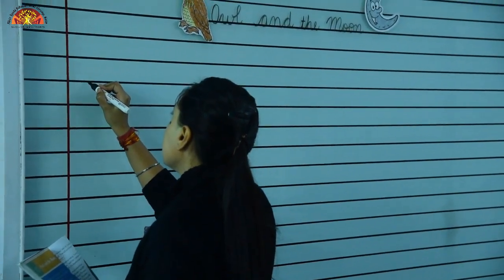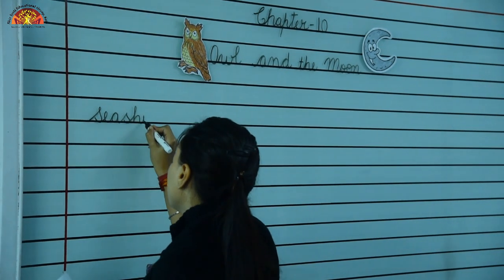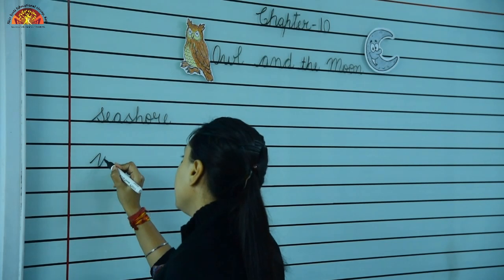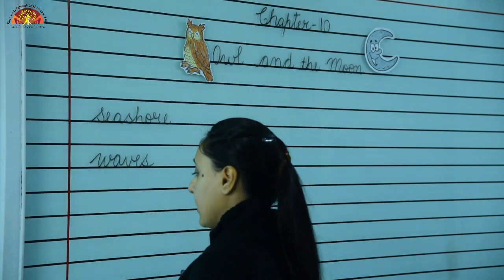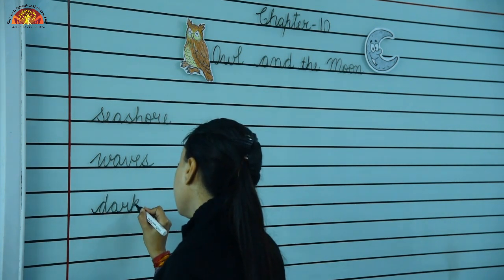Number 1 is seashore, S-E-A-S-H-O-R-E, seashore. Waves, W-A-V-E-S, waves. Then dark, D-A-R-K, dark.